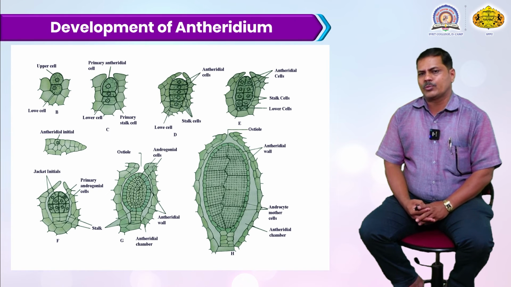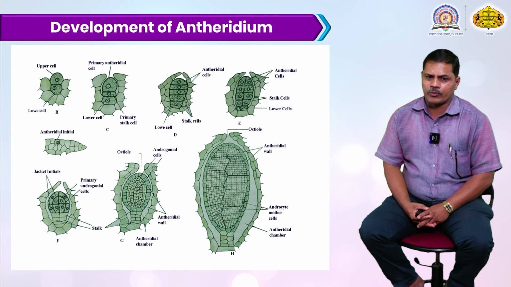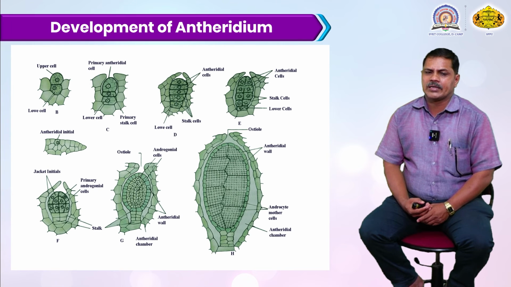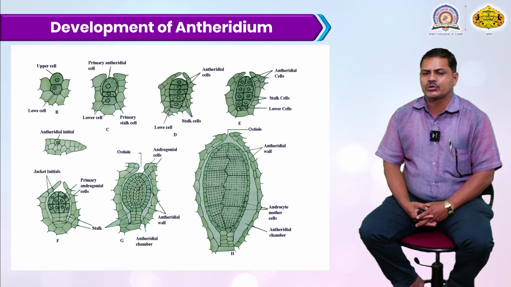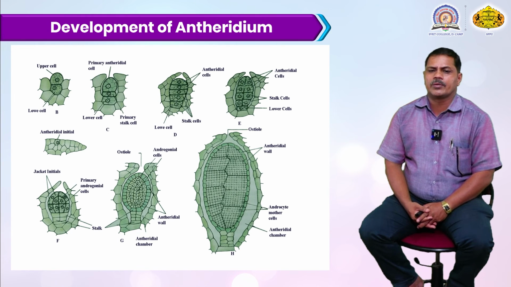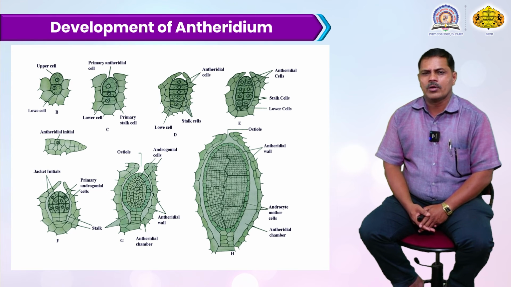After this, there is the formation of the outermost covering, called the jacket, which protects the antheridium. This is the primary androgonial cell that develops here. The opening of the antheridium is called the ostiole, and the antheridial wall also develops, or this is called the antheridial chamber. This covering is called the antheridial jacket, and the androcyte mother cell and antheridial cell wall develop.